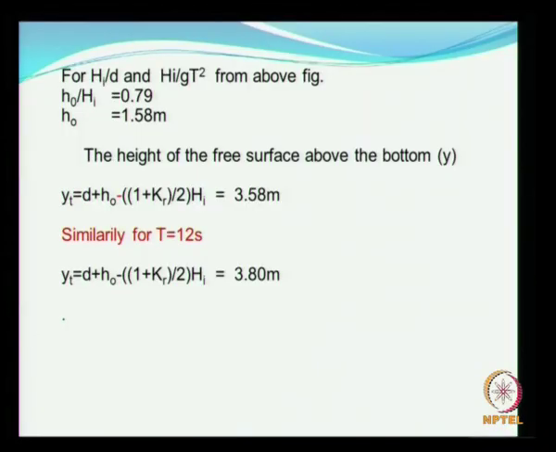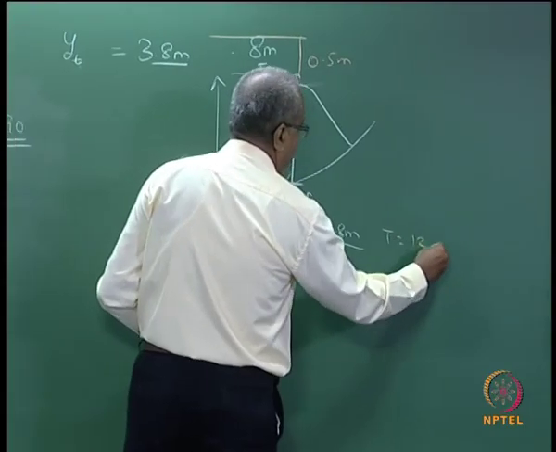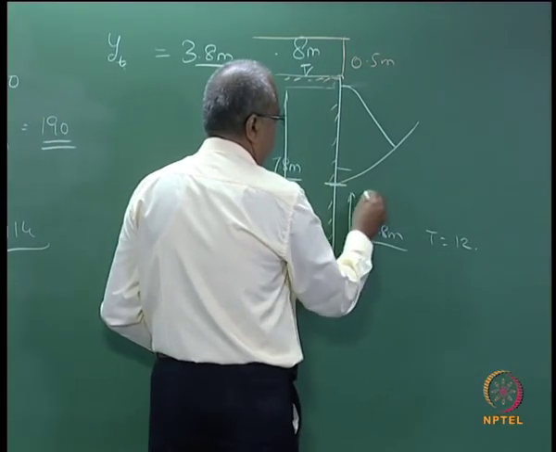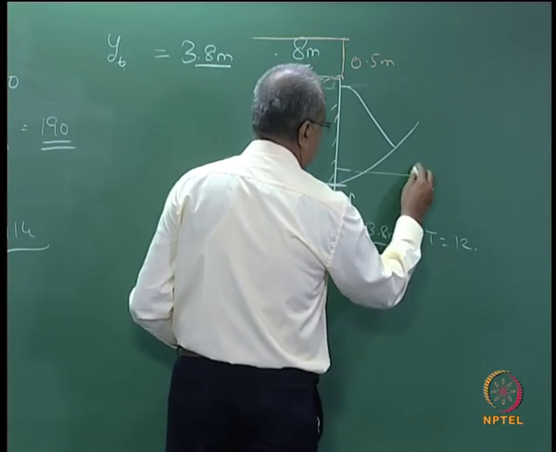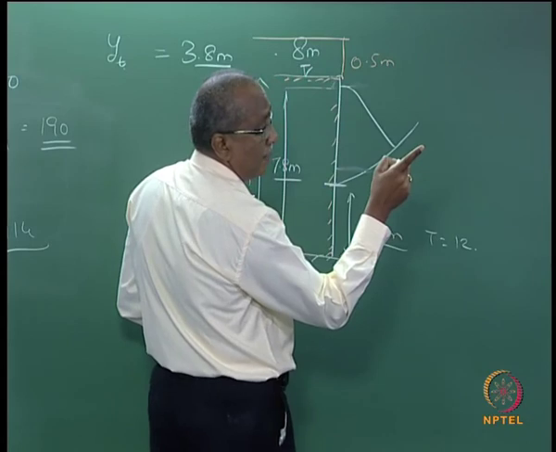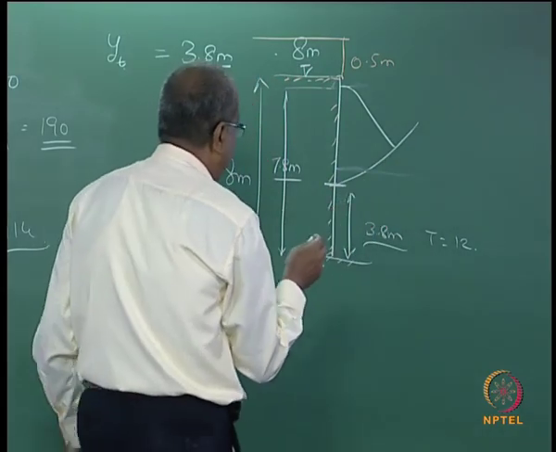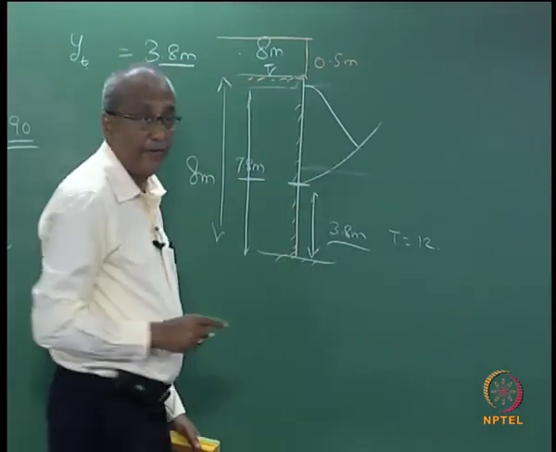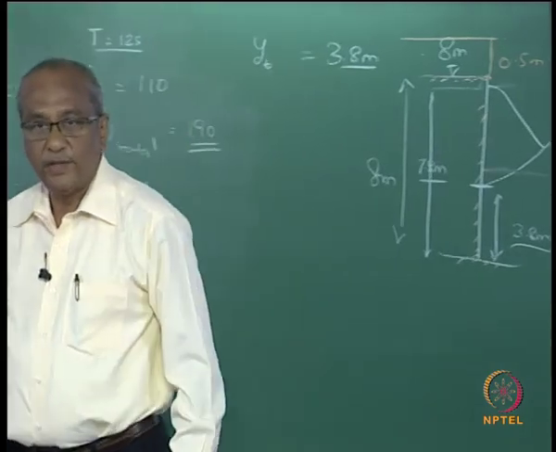Now similarly, when you do for 12 seconds, the Yt is going to be this much. In the one case Yt is 3.58. For 12 seconds it will be 3.8.